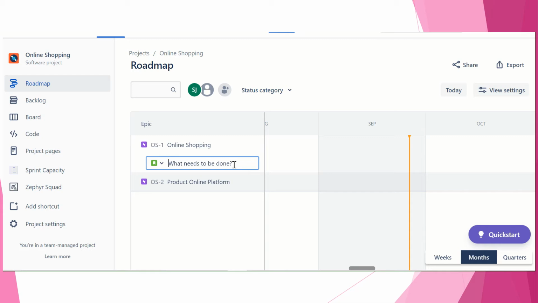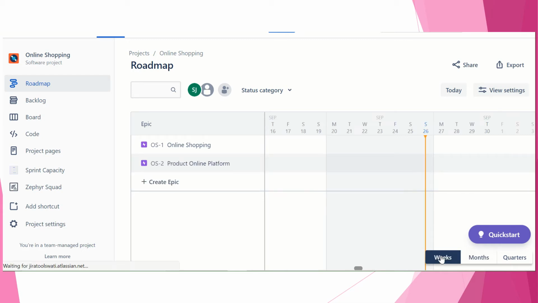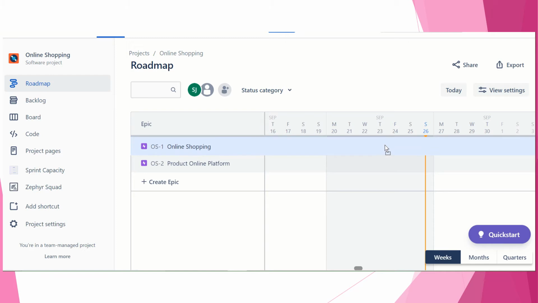So create, not here, it is weekly, let's go on week. Today is what day, 26, right? So let's move this here. Yes, we want to do this on 26.